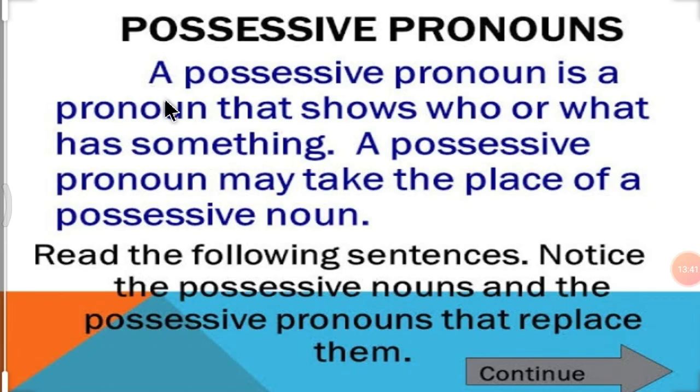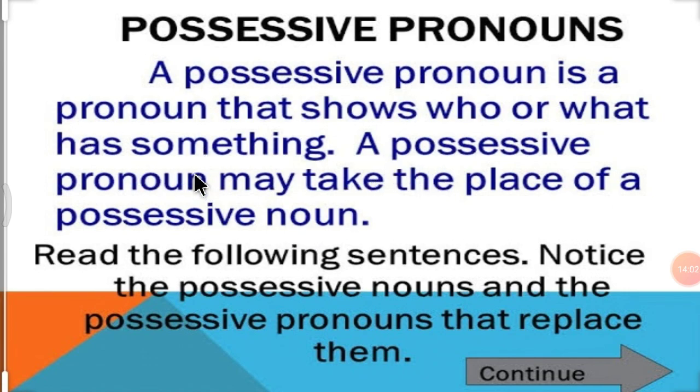So let's see. What is a possessive pronoun? A possessive pronoun is a pronoun that shows who or what has something.